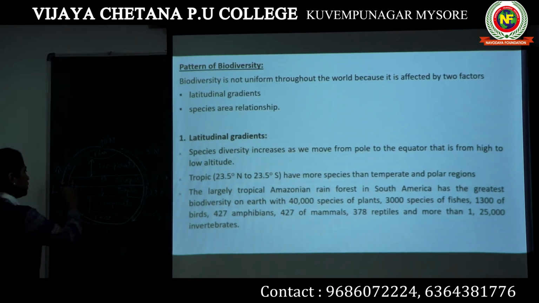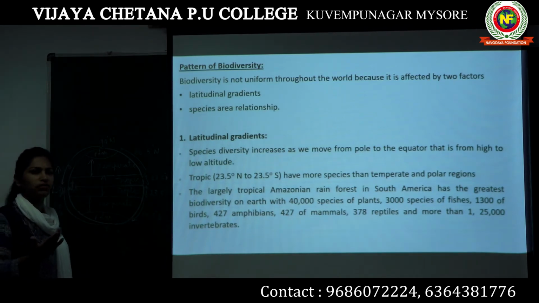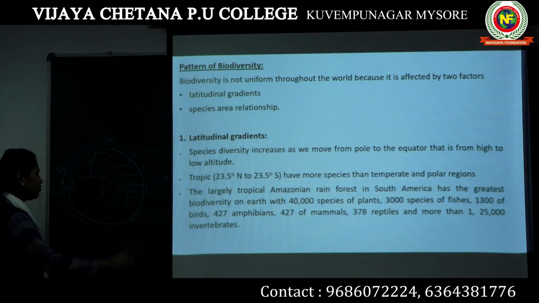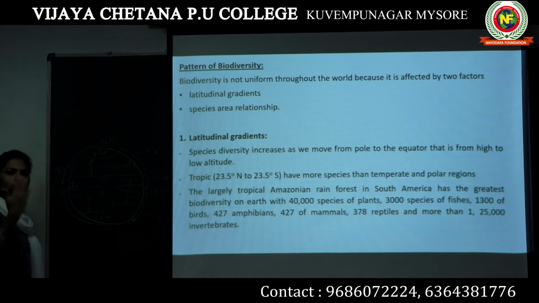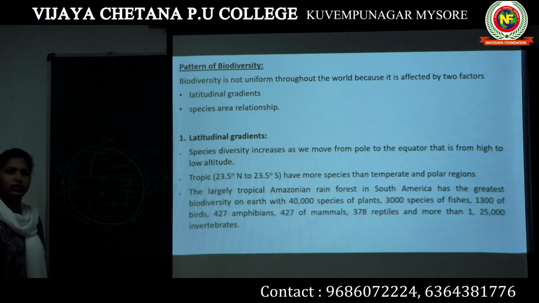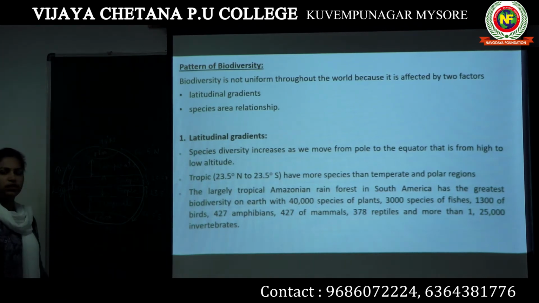That means in the equator region we have more species diversity than in the polar region or the temperate region. Especially in the tropic region, the species diversity is always more when compared to the temperate and polar regions, both towards the northern pole and the southern pole.